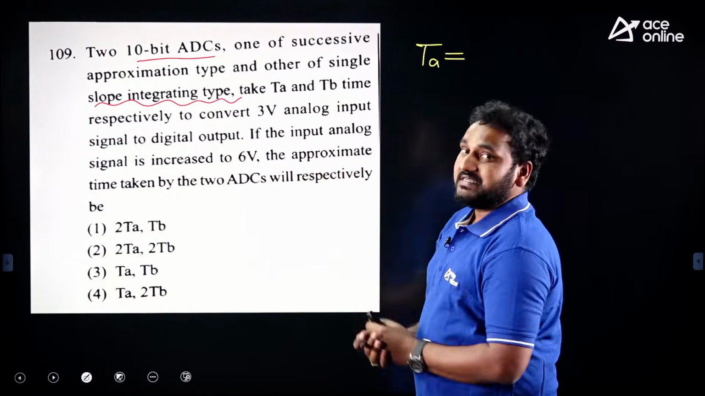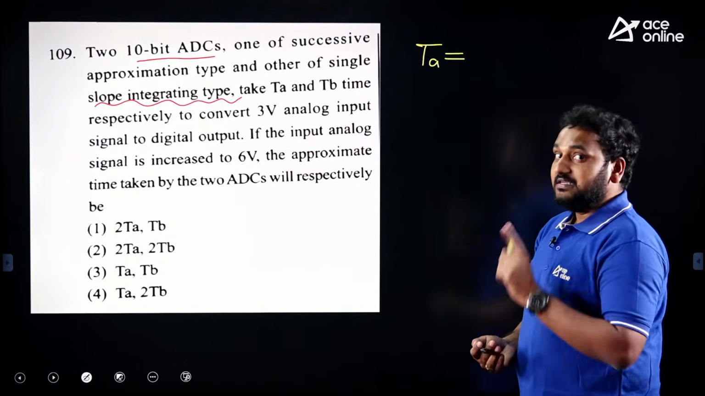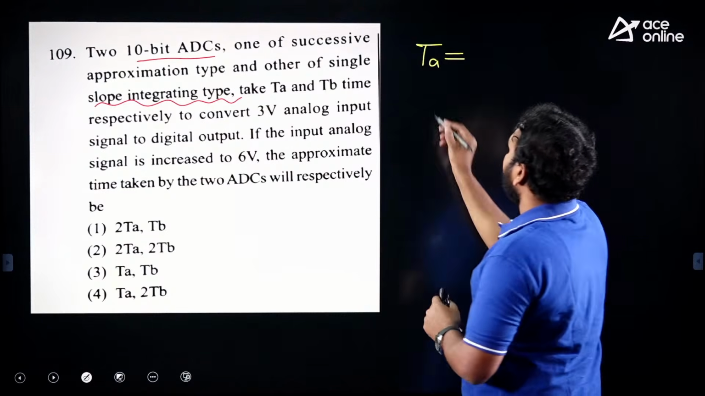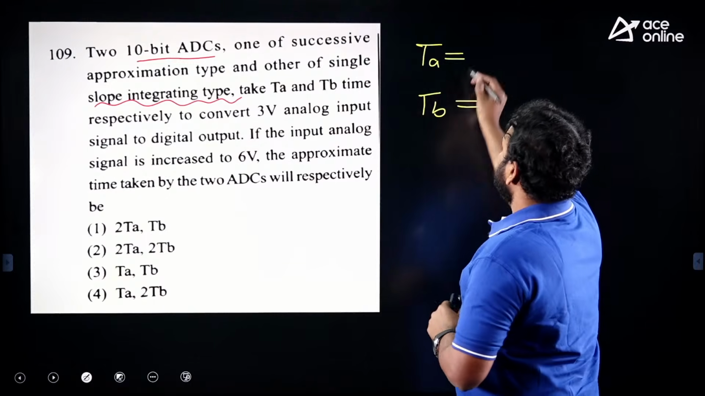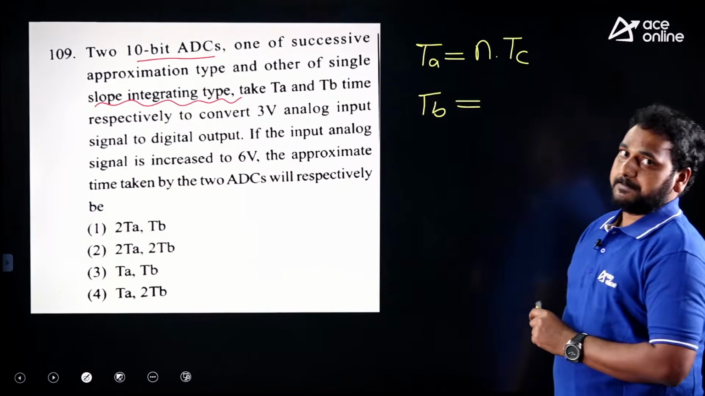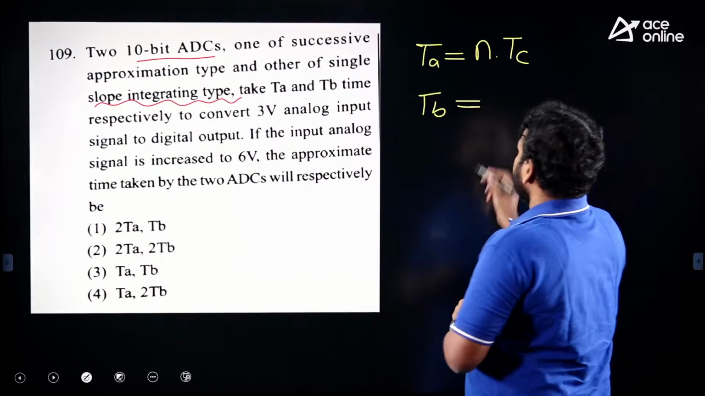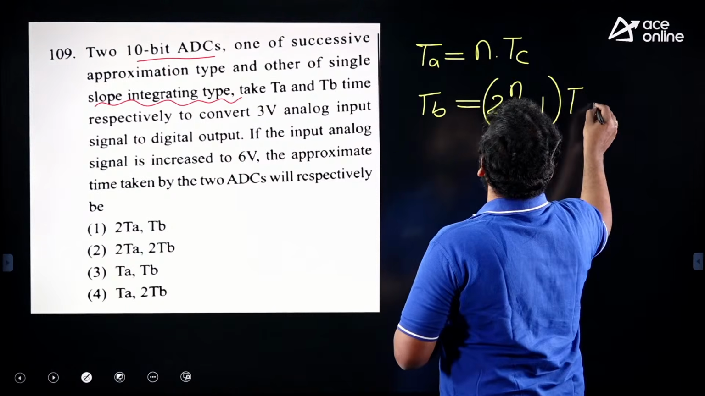By using two systems, first one successive approximation and second one ramp type. So what is the formula first? You write the formula. Successive approximation is n into TC, where TC is the clock duration, right? And for ramp type, TB is 2 to the power of n minus 1 into TC.